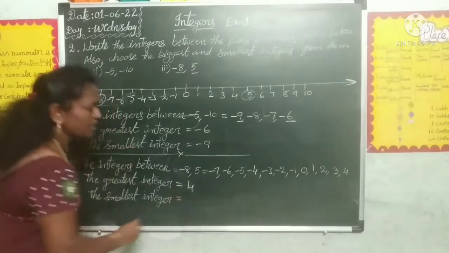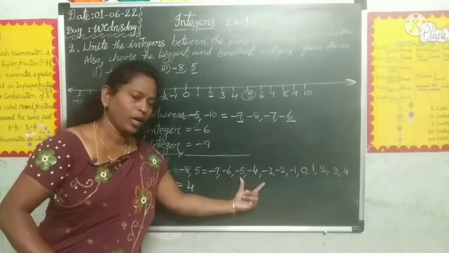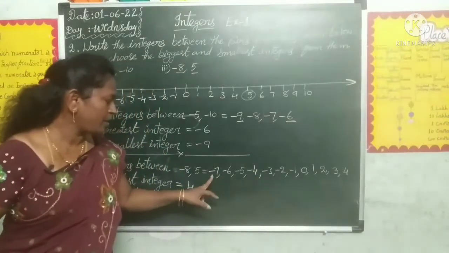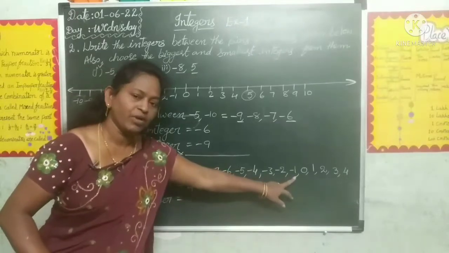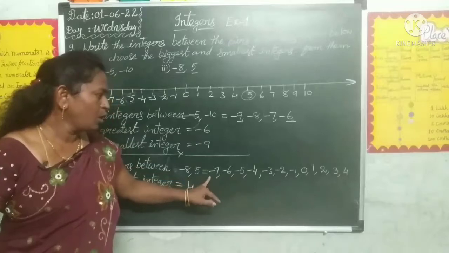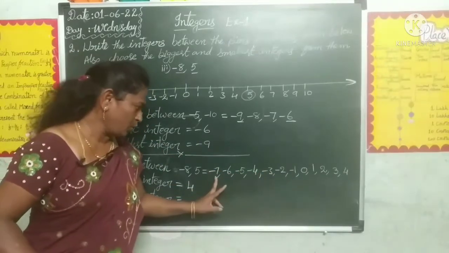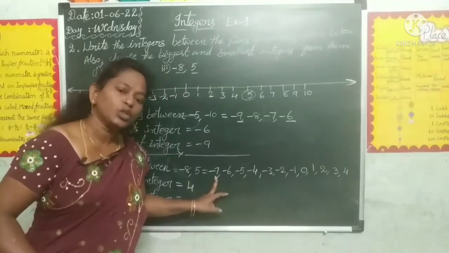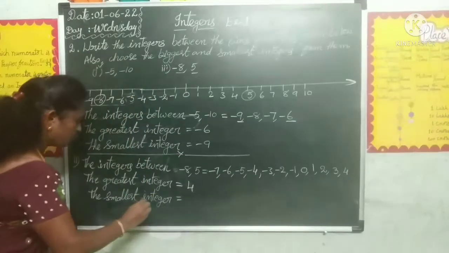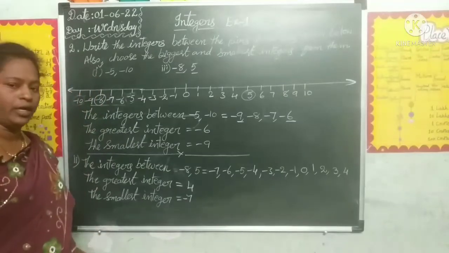And the smallest integer, we have to compare negative integers. In negative integers, minus 7 to minus 1 is there. So here in these negative integers, which is far away from the 0? 7. So minus 7 is the smallest integer.